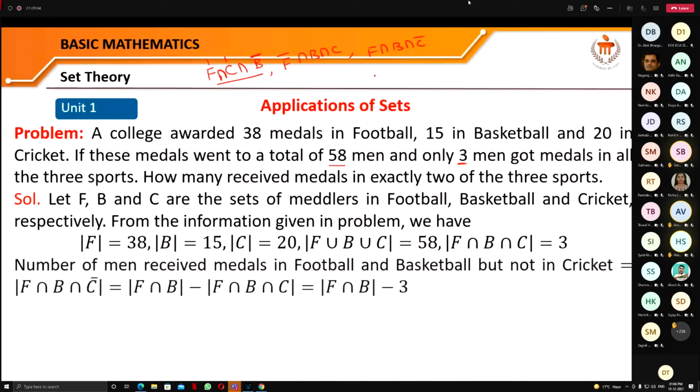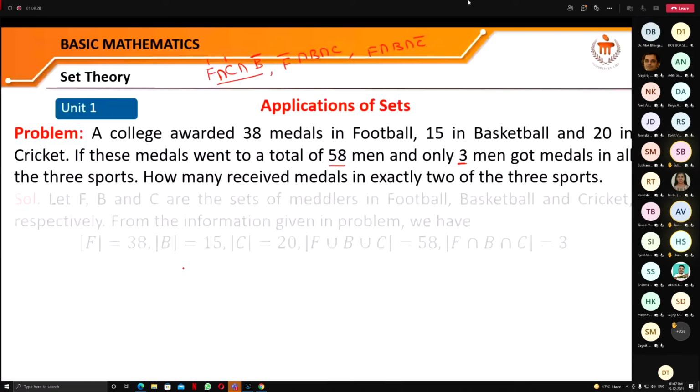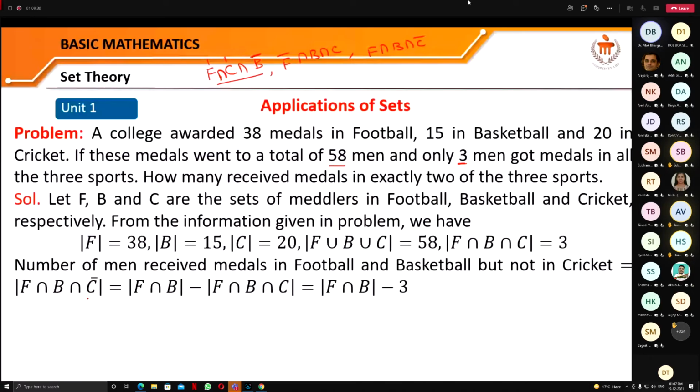So just look here. The number of men who received medals in football and basketball, but not in cricket. That is this one. And it means the people getting the medals in football and basketball. So let us subtract the common one. Matlab, if we would like to find this, then it is F intersection B, because it contains the overall common part also. So when we subtract it, we'll find this one, because the value for this one is 3 here.